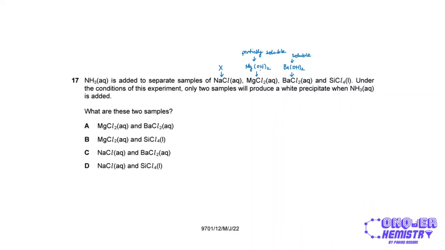The solubility of hydroxides of group 2 elements increases down the group. So magnesium hydroxide is partially soluble, whereas barium hydroxide is very soluble.